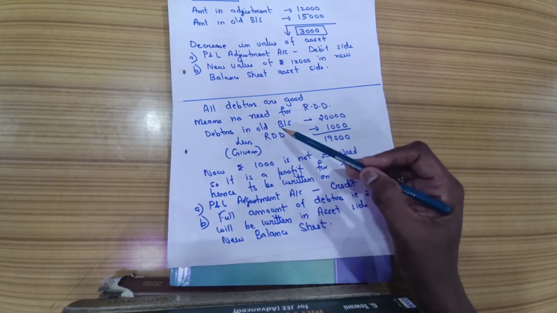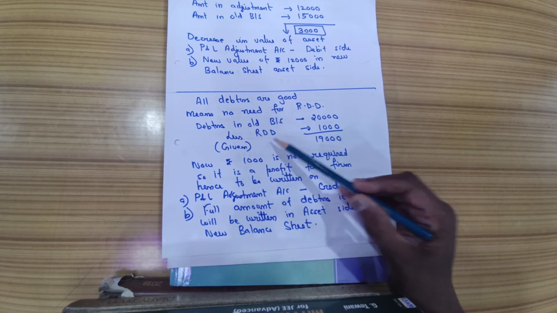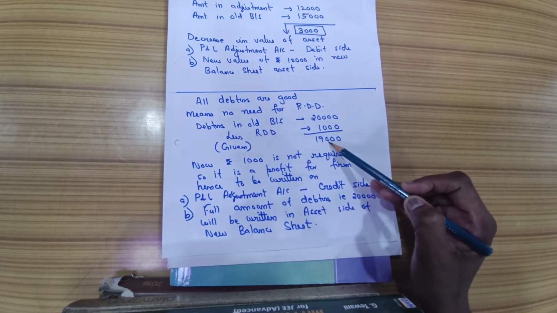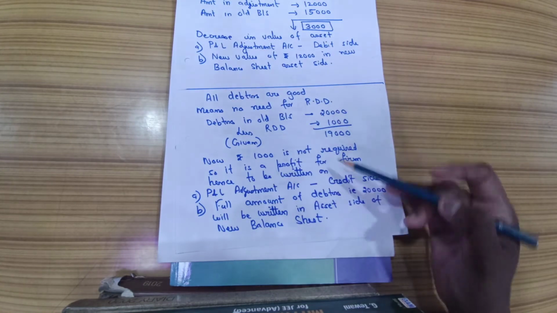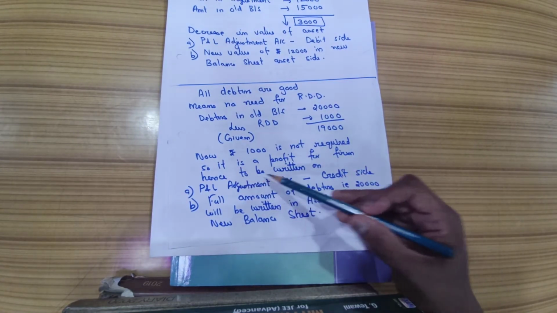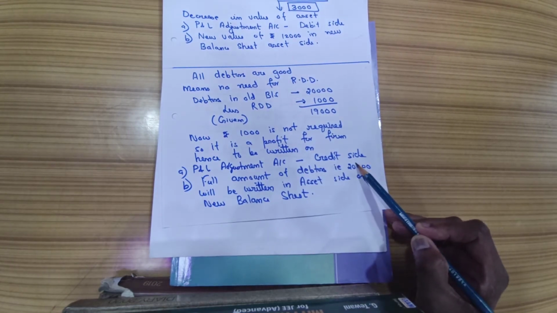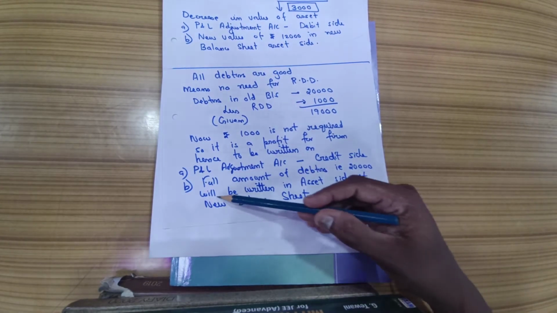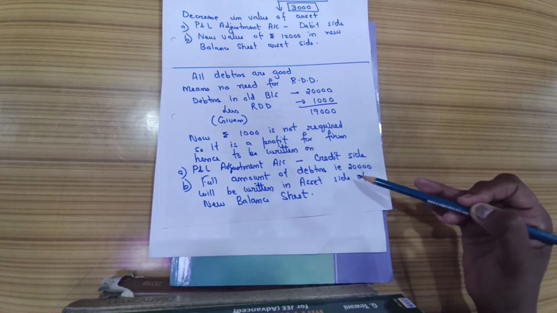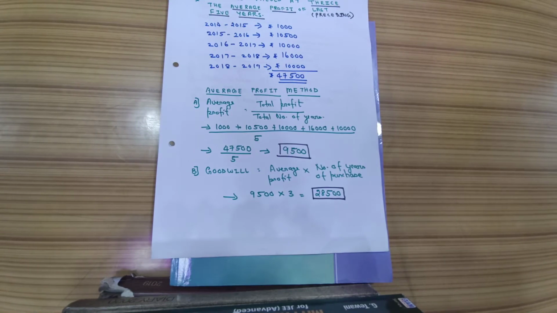So the debtors in the old balance sheet is written as 20,000, where they had provided a provision of RDD 1,000 and they had given the amount in the outer column as 19,000 in the balance sheet, but now rupees 1,000 is not required. So it is a profit for the firm. Hence it has to be written on the profit and loss adjustment account, which side? Credit side. And the full amount of debtors, that is rupees 20,000, will be written on the asset side of the new balance sheet. I hope the adjustment number 1 is clear.